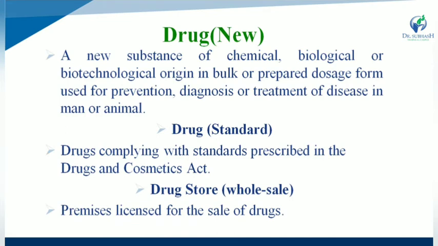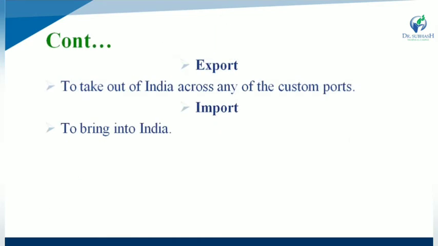What is a drugstore or wholesale drugstore? A premises or place that is licensed for sale of drug substances. So any drug substance that is sold in any type of place requires a license for selling. Next one, what are export and import of drug substances? Export means to take out of India across any customs port, so to take drugs out of India, while import means to bring drug substances into India.